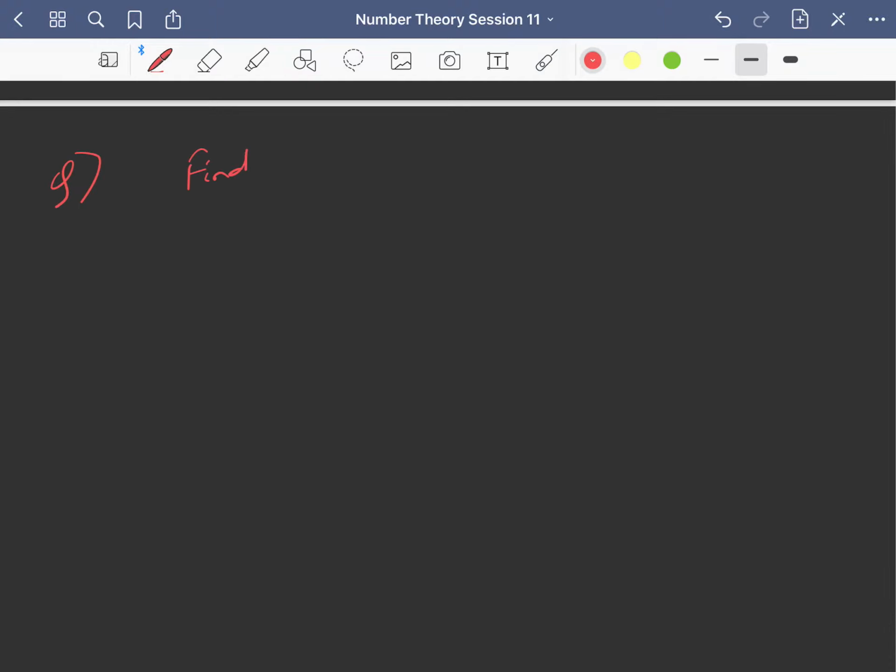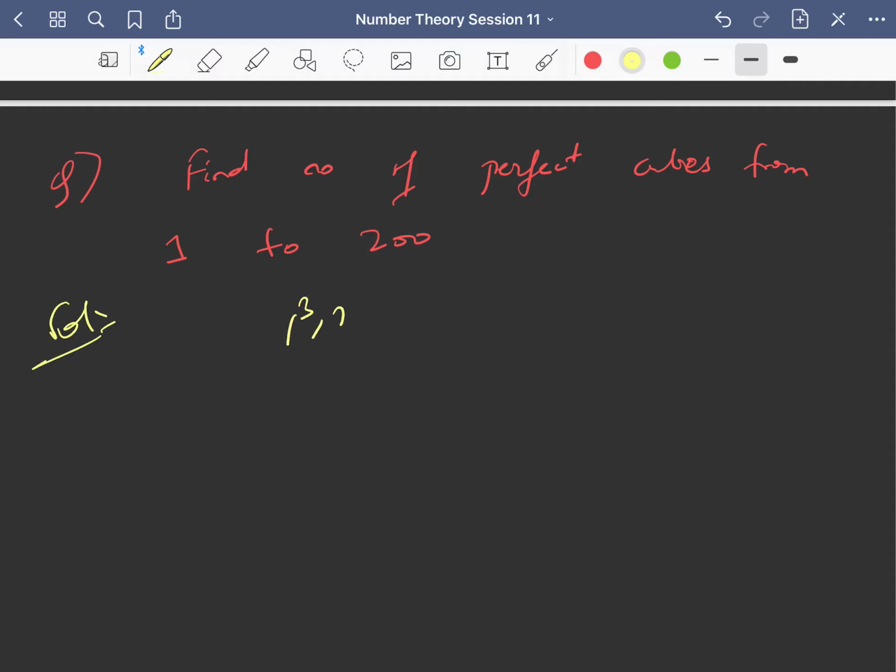So let us say find number of perfect cubes from 1 to again 200 only, right? This time you will have 1 cube, 2 cube, 3 cube, 4 cube, 5 cube, that's it, because 6 cube is 216 which is greater than 200.